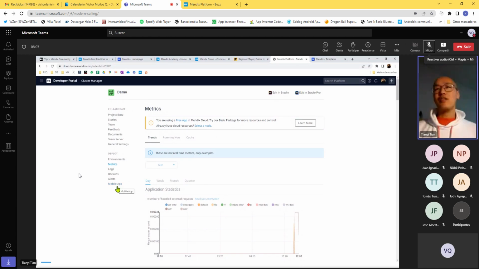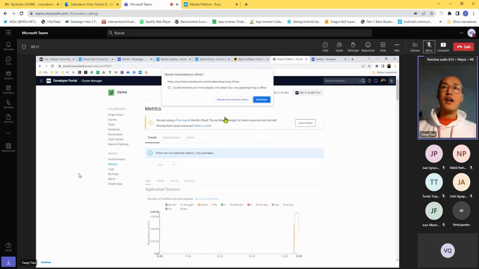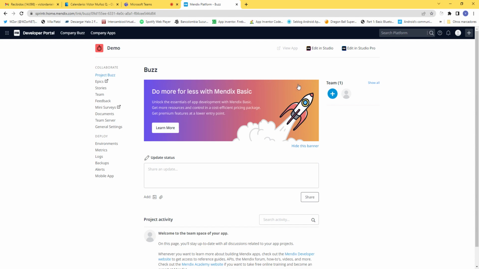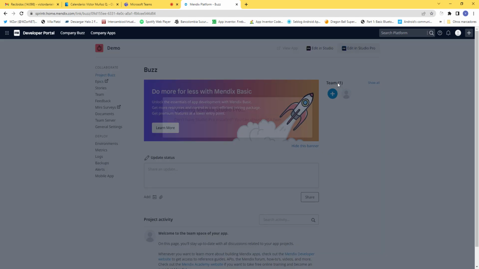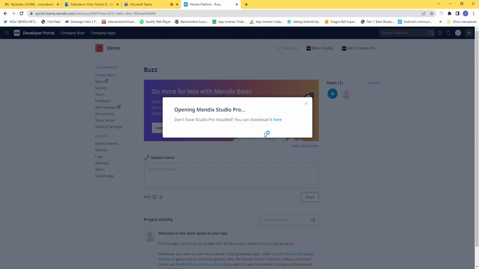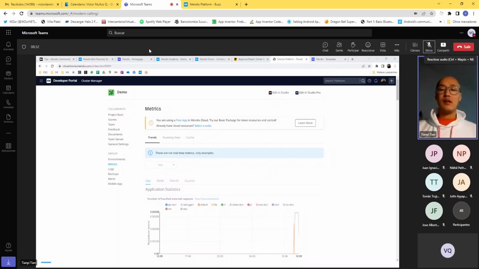Let's have a look at the current app itself, right? So let's go to Studio Pro right away. Yeah. It's still asking me if I always want to open it with the version selector. So if you have multiple Mendix versions installed, Mendix will always ask you to use the version selector, and the version selector shows you all the Mendix versions that you've installed, and you will be able to select the right version.